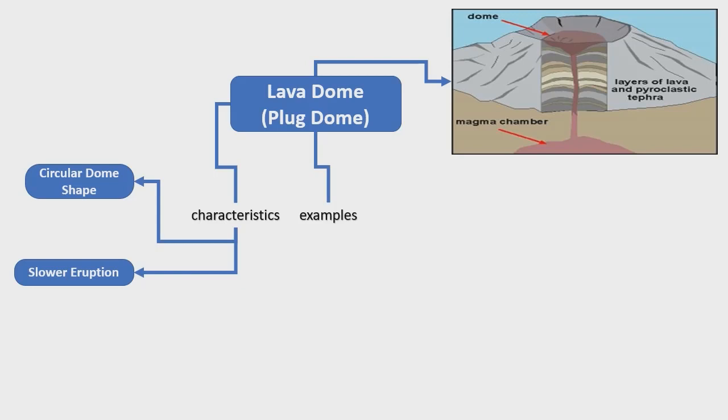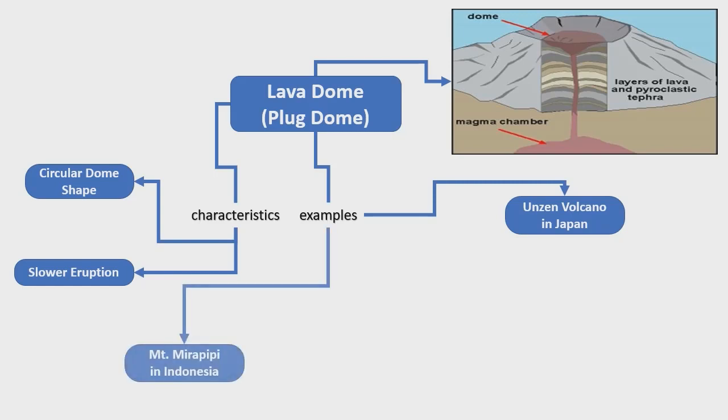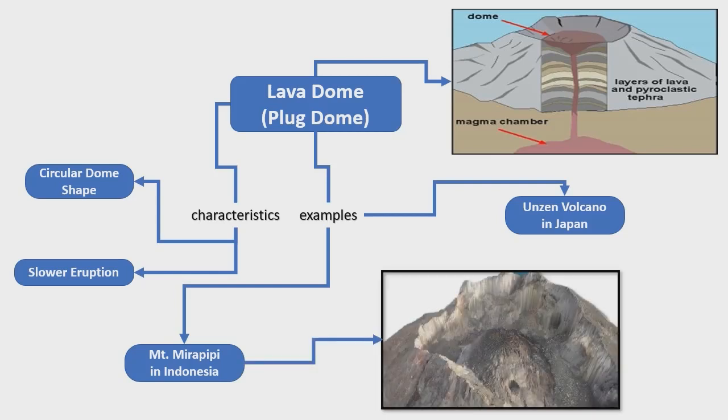The examples of this type of volcano can be found in Unzen volcano in Japan and Mount Merapi volcano in Indonesia. So that is how a plug dome is illustrated, as if it is a plug that is covering the crater of a volcano.